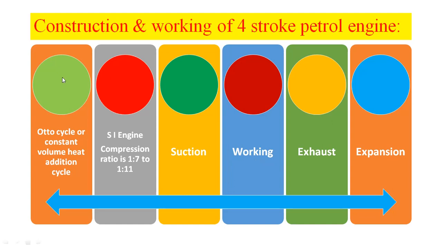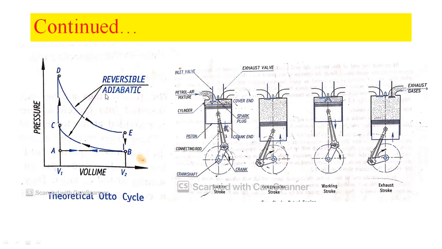Let us discuss the construction and working of this 4-stroke petrol engine with the help of this diagram here. Two diagrams are there. This diagram is related to the theoretical Otto cycle, and this diagram is related to the important strokes which are required to run the engine. Under this diagram it has been represented as suction stroke, then compression stroke, and this is the working stroke, and this one is the exhaust stroke.